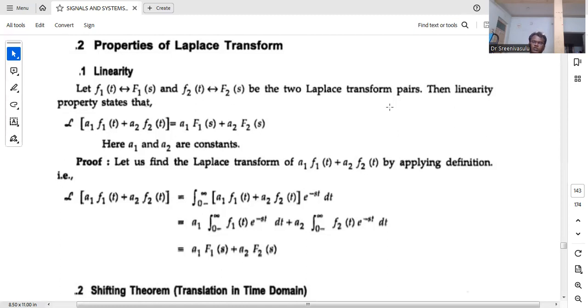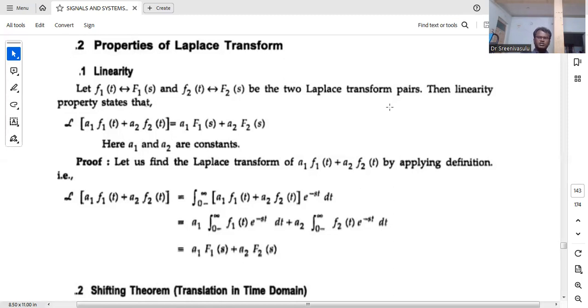What is superposition? If you consider two signals at a time, whatever response we get is equal to this: you apply individual inputs, you get individual responses, and the sum of the individual responses is equal to the response of the weighted sum of inputs. So it is the superposition concept.